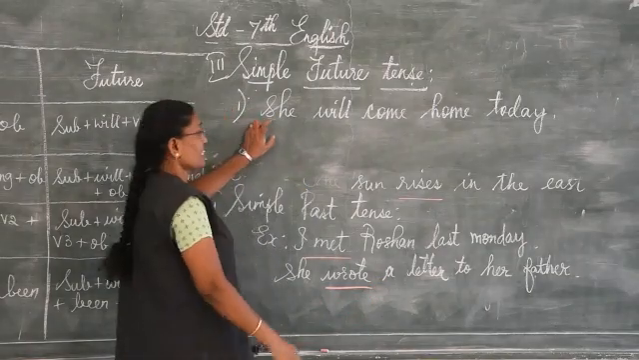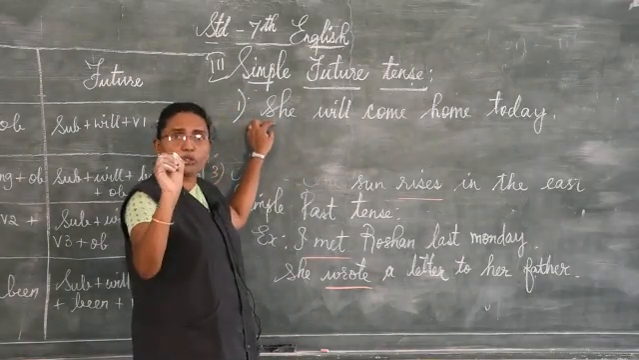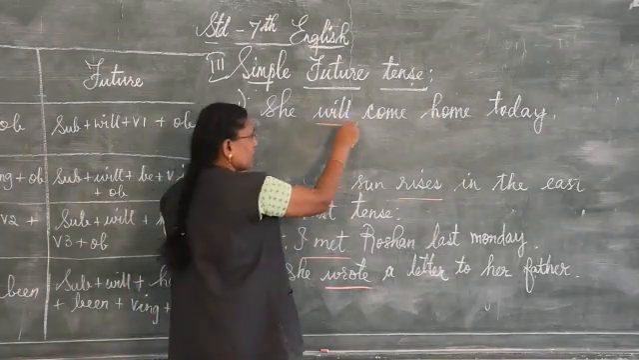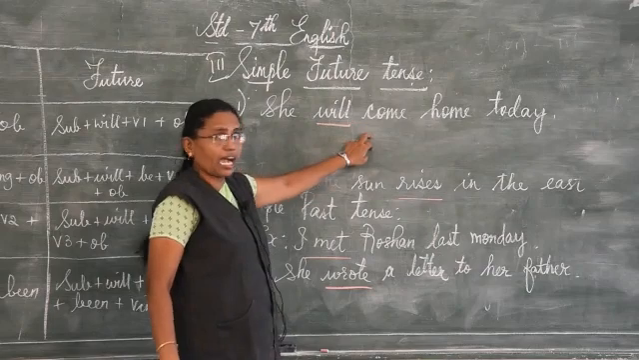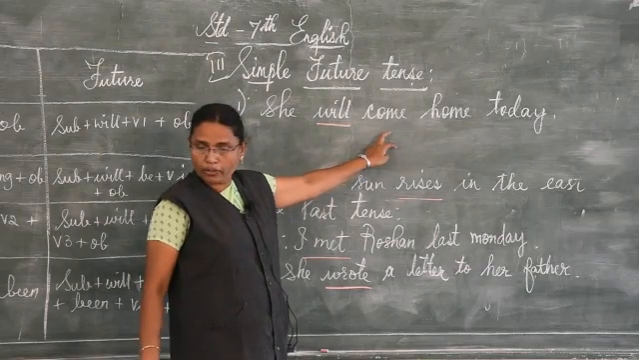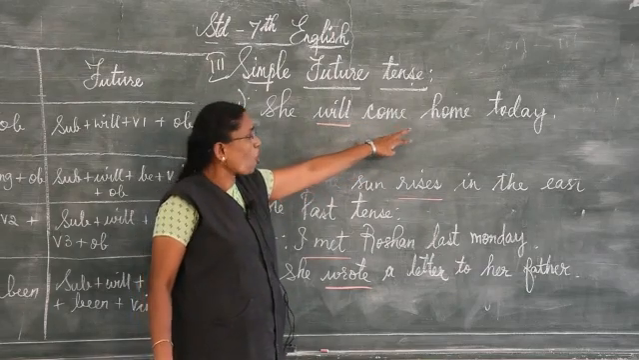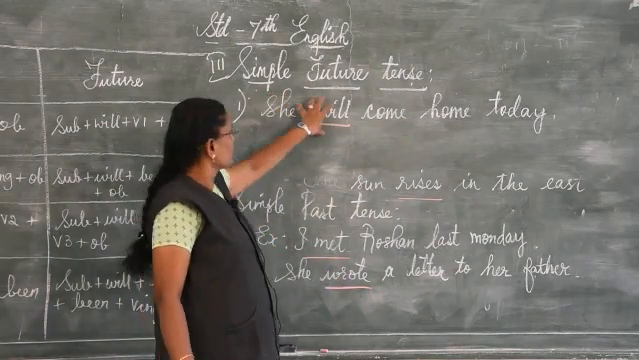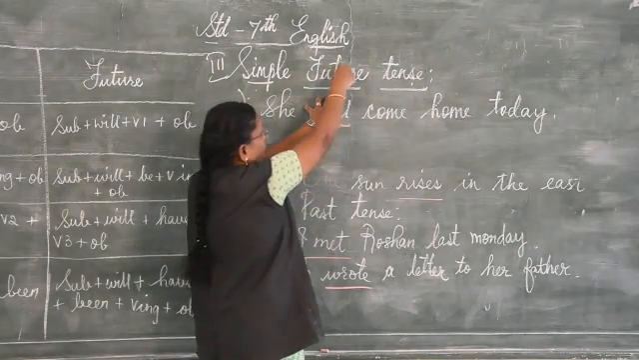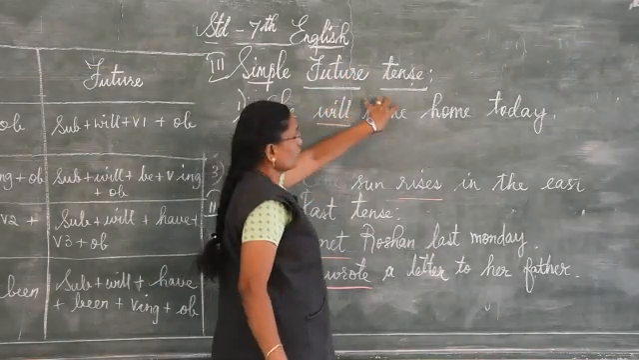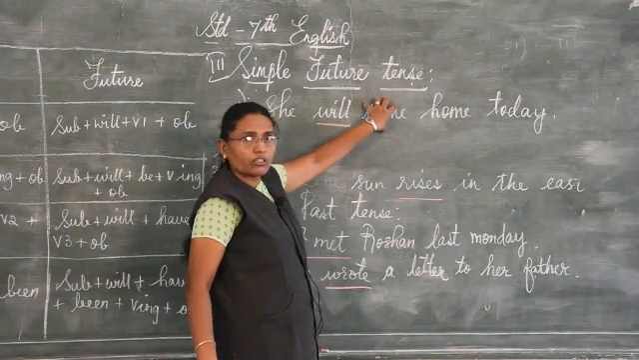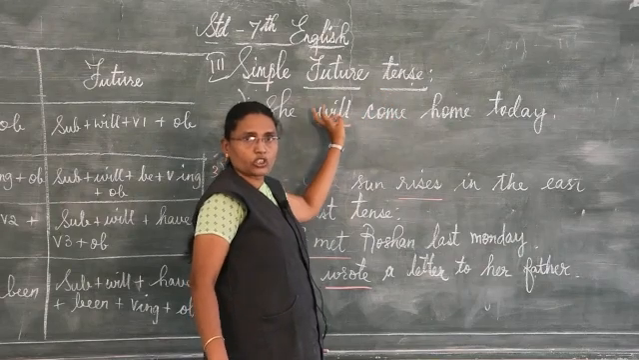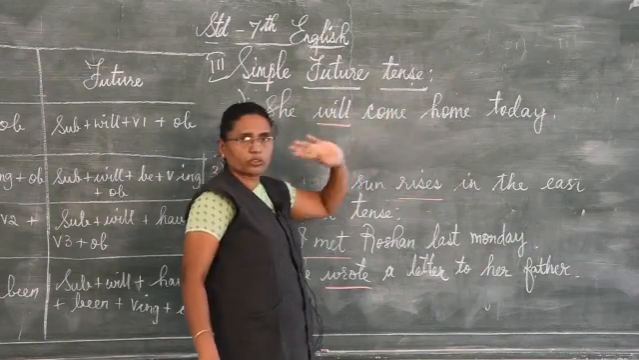Understand, she is a subject for future. The key word is will. She will come home, or she will come home today. Understand? So she is a subject. Will represents future. So the verb will be in simple present only. Understand? So she will come home today.